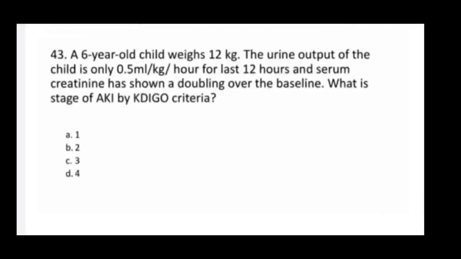So next one, a 6-year-old child weighs 12 kg. The urine output of the child is only 0.5 ml per kg per hour for last 12 hours and serum creatinine has shown a doubling over the baseline. What is the stage of acute kidney injury? KDIGO criteria. Correct answer here is 2.